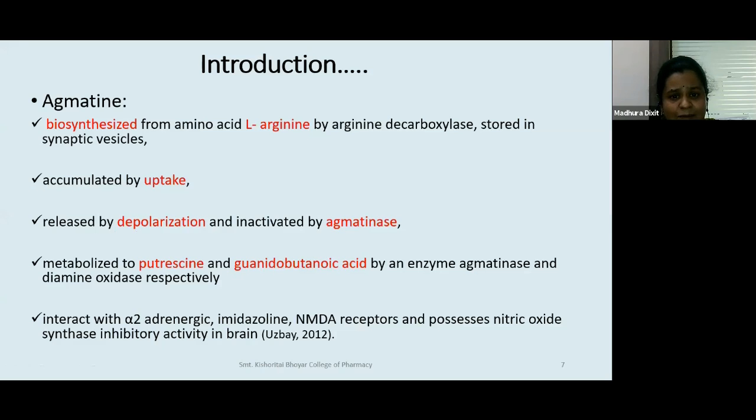It should be inactivated by an enzyme. So any neurotransmitter system should have its own enzyme system for inactivation, and it should have its metabolite. So this is a compound that follows the normal criteria that is given for any substance to be called a neurotransmitter. And apart from that, the special thing about agmatine is it has multi-ligand affinity. So it can go and sit on the alpha 2 adrenergic receptor, imidazoline receptors, NMDA receptor, and it has nitric oxide synthase inhibitory activity also. I hope everybody is clear with receptors from their degree background.